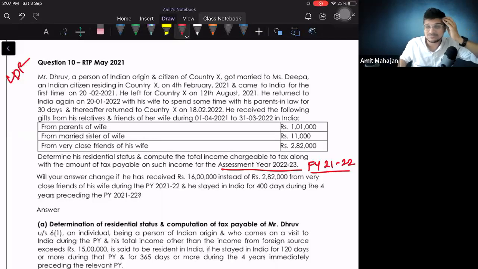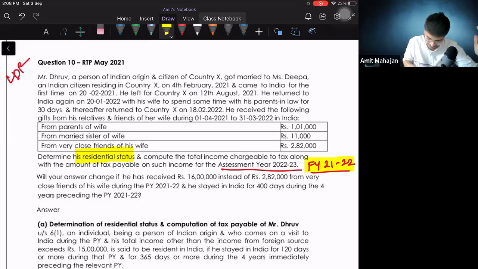Sir, what is this? Until now everything was good in residential status, but this question is something different. So we have to see such questions only, and we have to solve such questions only. First of all, let's identify what is asked. Determine the residential status for financial year 21-22. First of all, we need to understand for how many days he was in India for financial year 21-22.